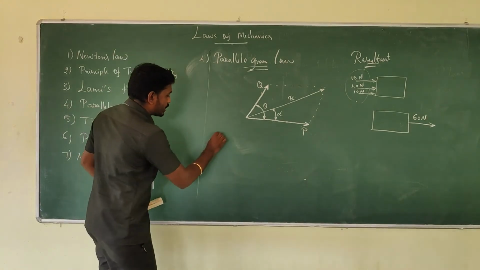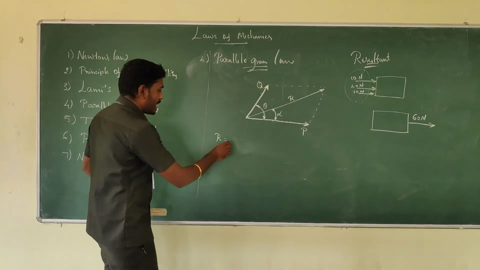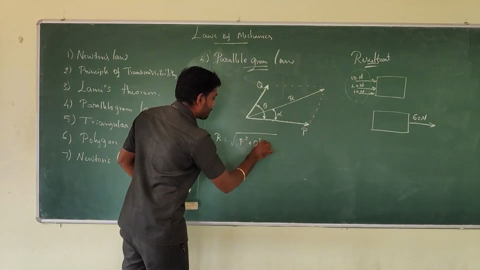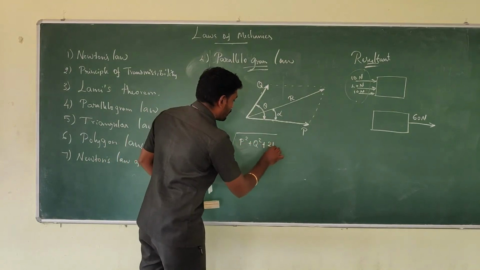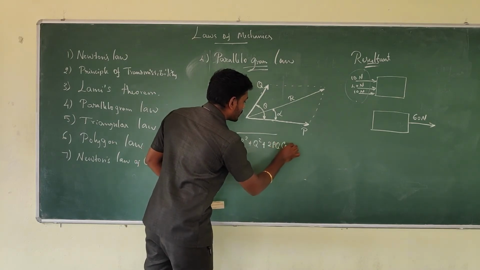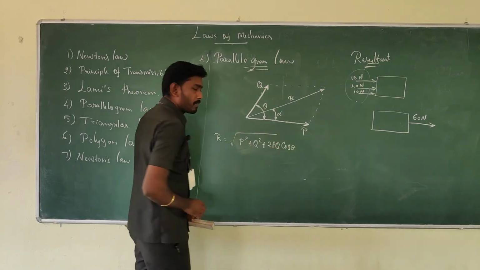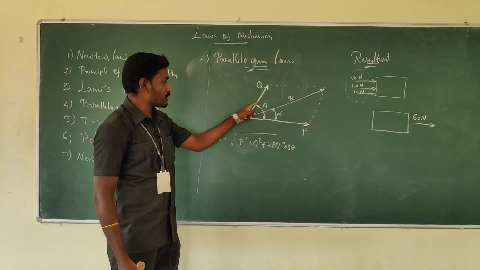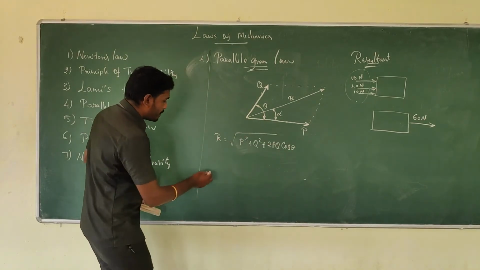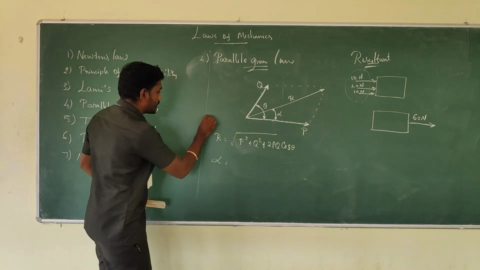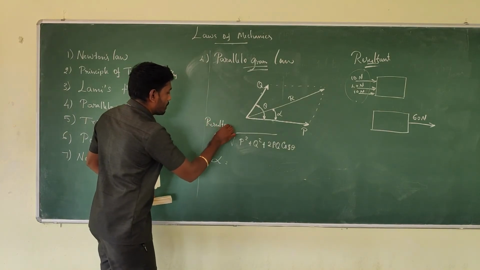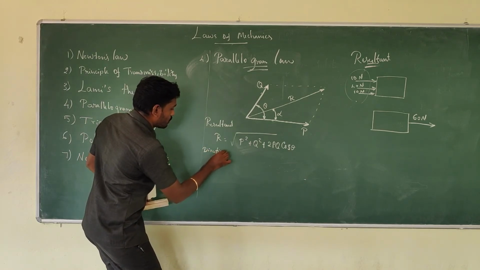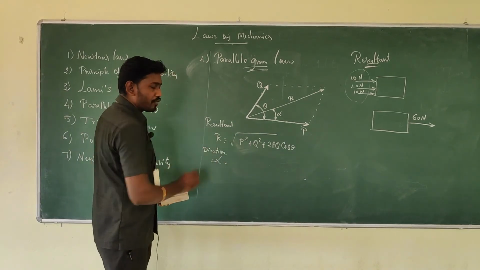And then the resultant formula is derived as root of P square plus Q square plus 2PQ cos theta. Theta in the sense, it's the angle between the two forces P and Q. And as far as the direction of the resultant is concerned, it's the angle of the resultant.